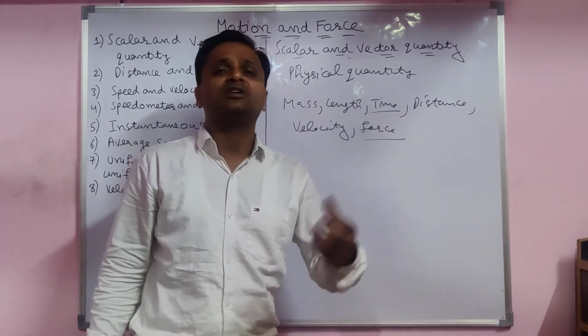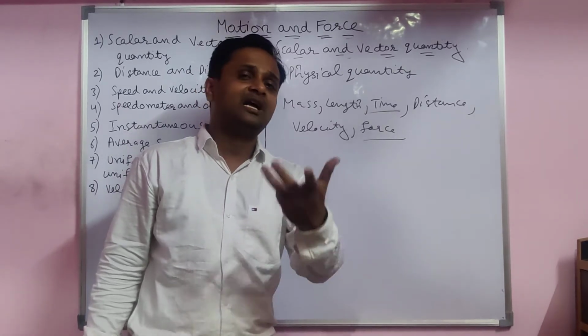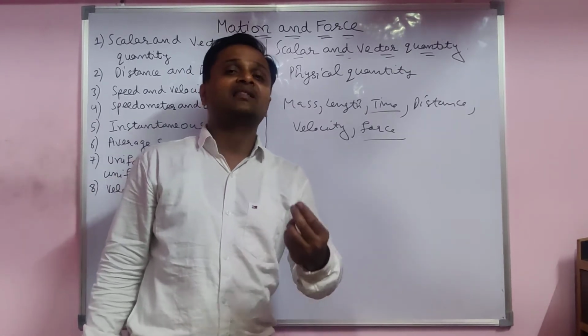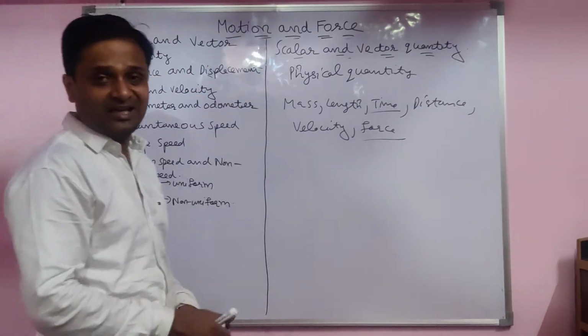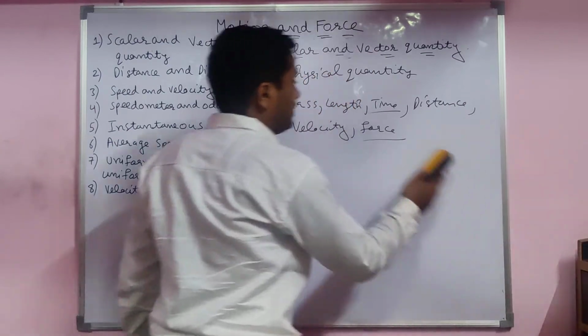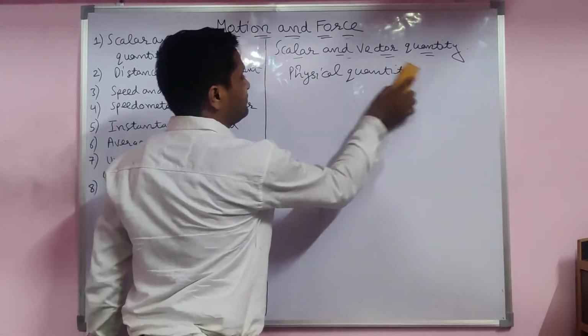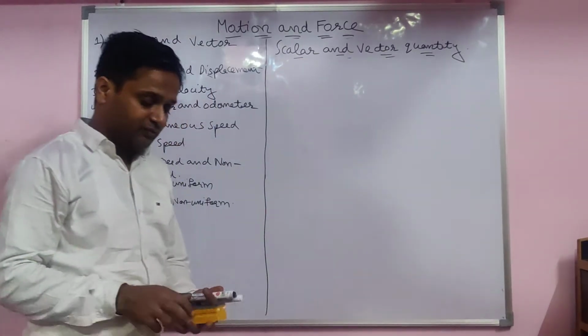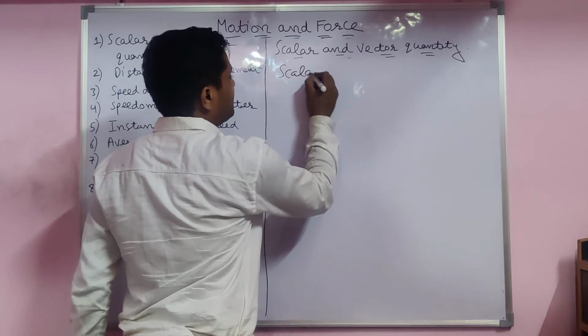For example, you want to go from Davali to Bathinda. Which physical quantity do you require? When you go with the help of a car, you require the distance and speed. These are the physical quantities. Now we have to discuss which one is a scalar and which one is a vector. Yes, we have to discuss one by one. First of all, we discuss the scalar.